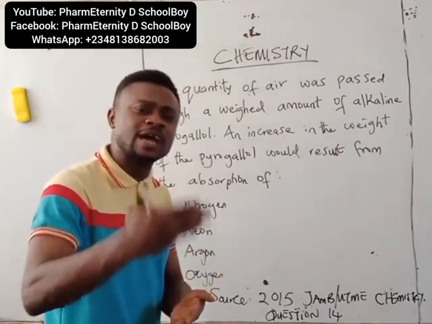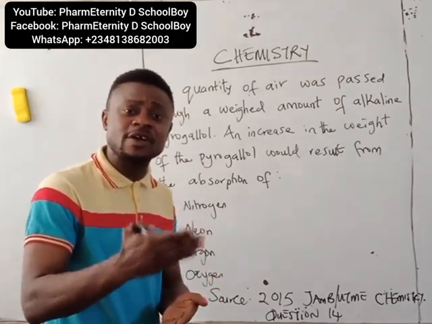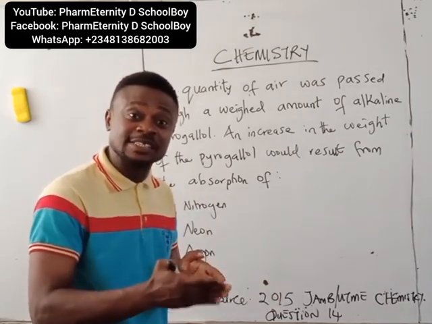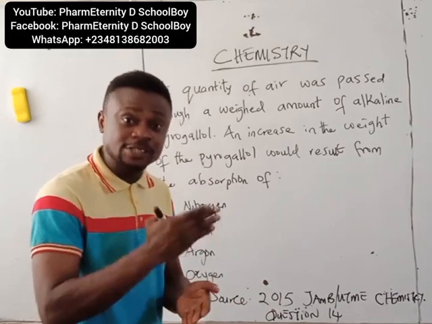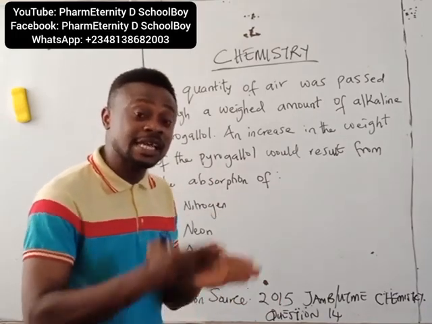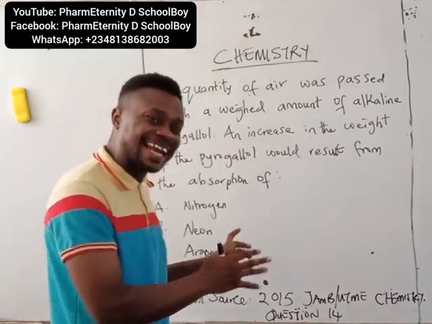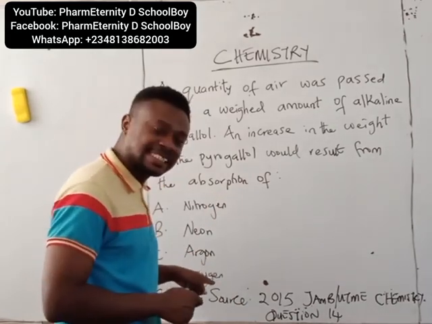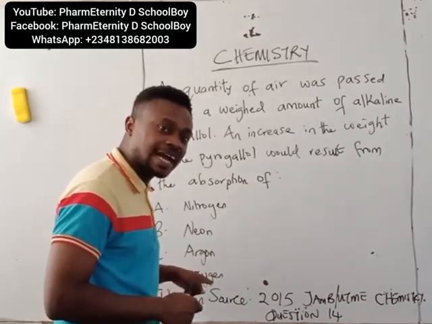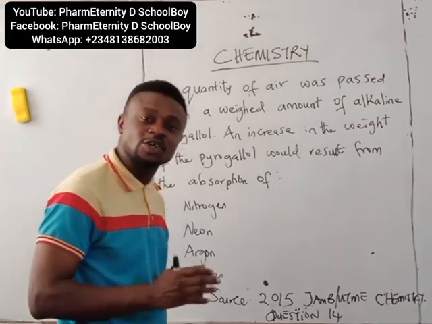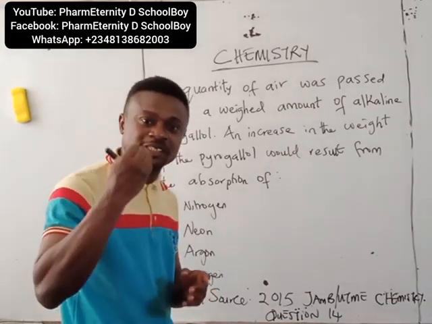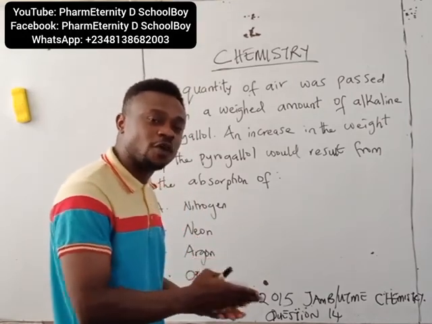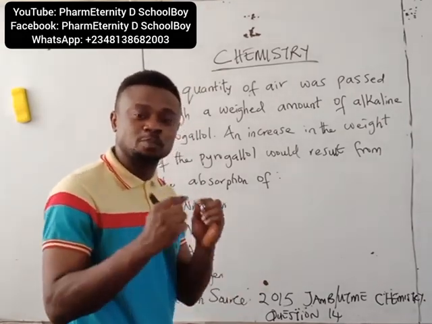Now, what is pyrogallol? Another name for pyrogallol is 1,2,3-trihydroxybenzene. 1,2,3-trihydroxybenzene in alkaline solution is colorless. So when this colorless solution of alkaline pyrogallol comes in contact with oxygen, it takes up oxygen to form a complex, and this will now turn from a colorless solution to brown.